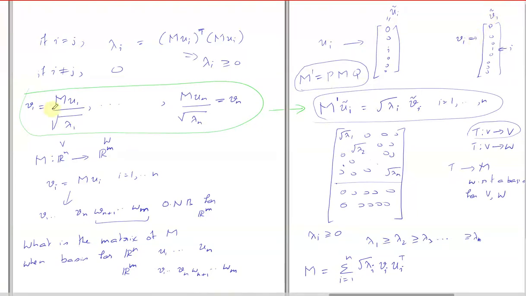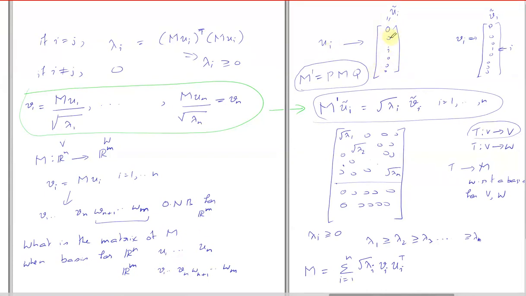So we change the UI and the VI, the basis for everything. You change the basis for everything. So UI and VI were some initial vectors. So this M prime is the matrix in the new basis vectors. And what are the coordinates of UI in the new basis vector?